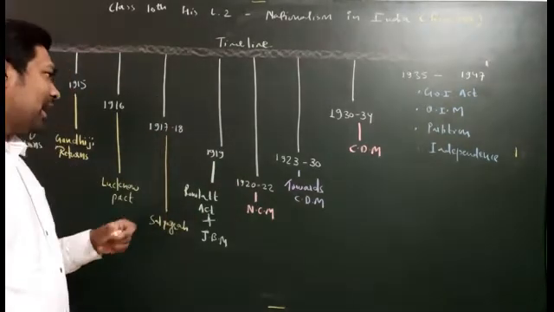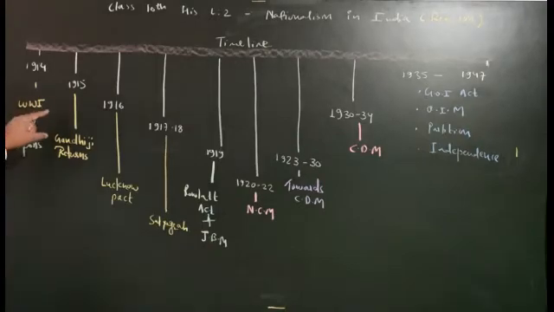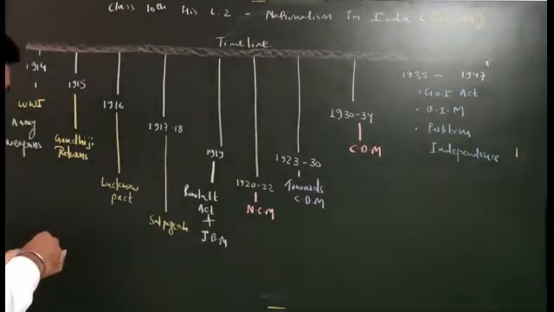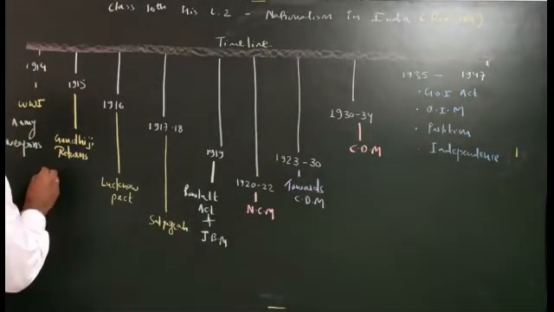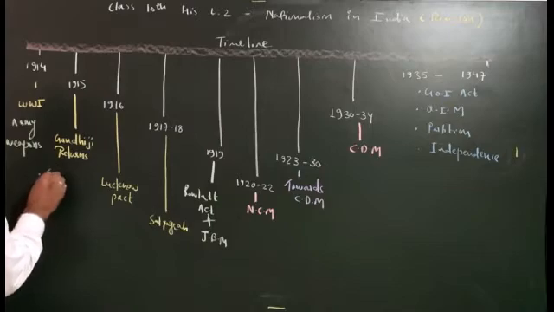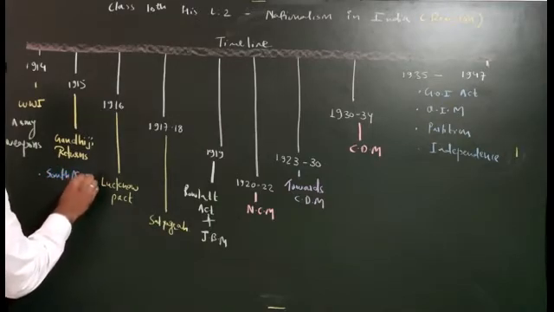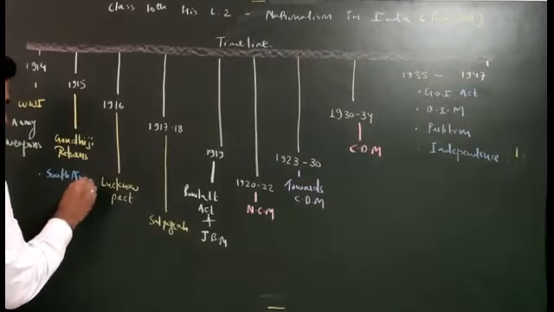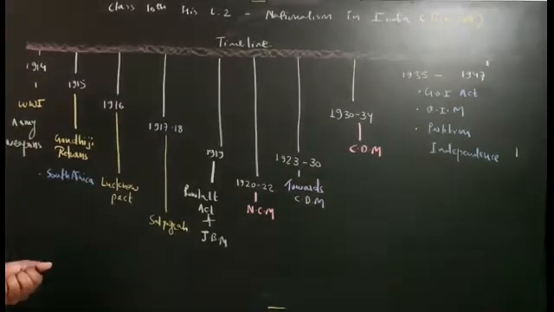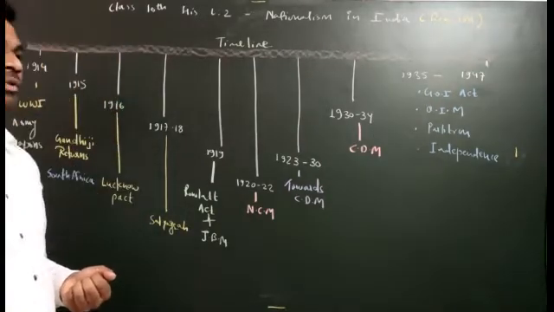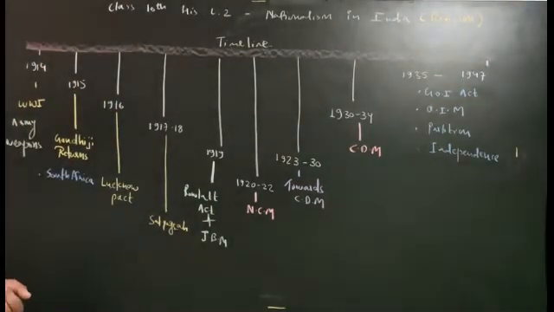After that, the next very important episode is 1915, that is Gandhiji returns. Fine. So always remember, Gandhiji has returned from which country? Gandhiji has returned from South Africa. And you all know the South Africa case study is also there in class 9th, chapter number 2 or 3, that is constitutional design.